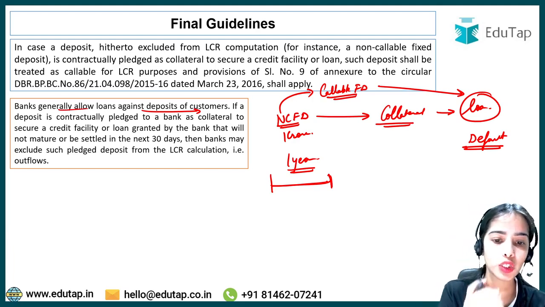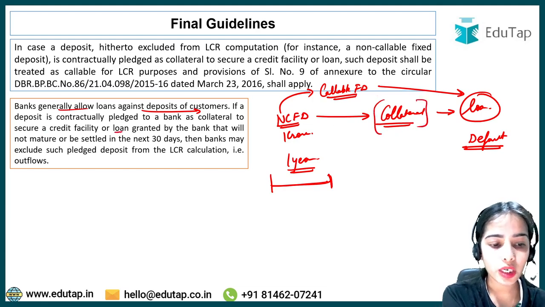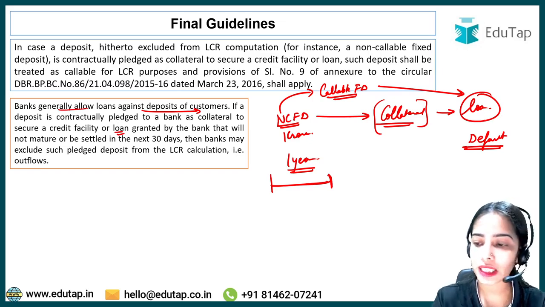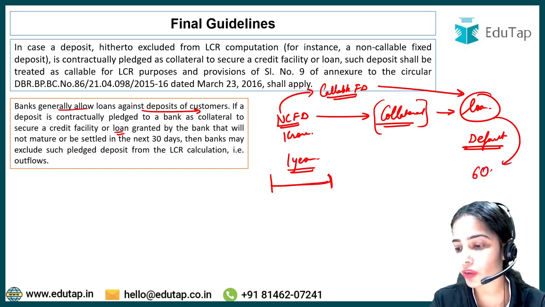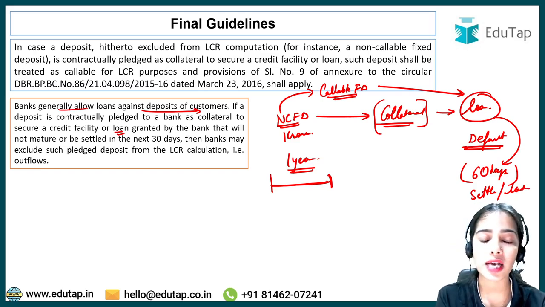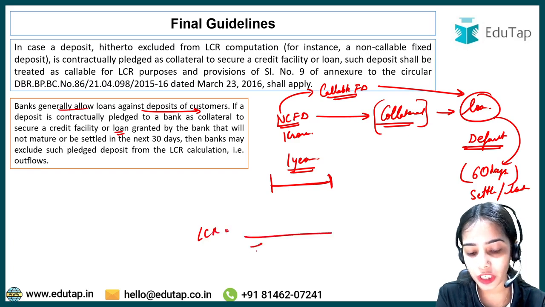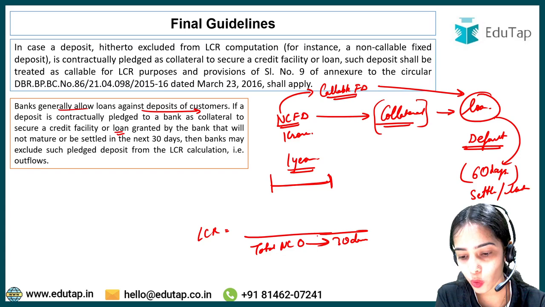This is the idea. If a deposit is contractually pledged as collateral to secure a loan granted by the bank, now try to understand this condition: let's say the loan is not going to mature for 60 days. The loan will mature, or has to settle, after 60 days. So will it be included in the LCR computation, where we are taking the total net cash outflow over the next 30 days?